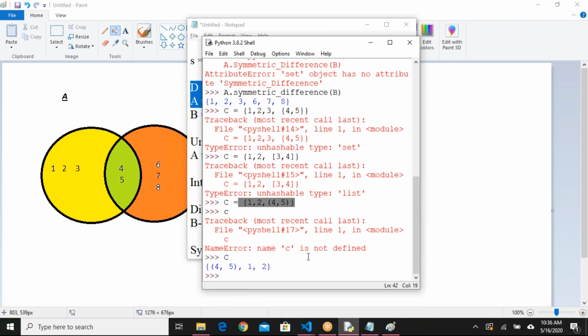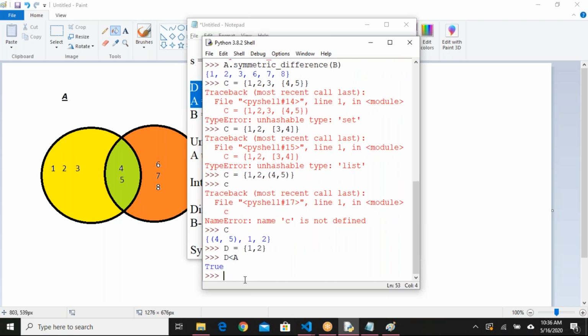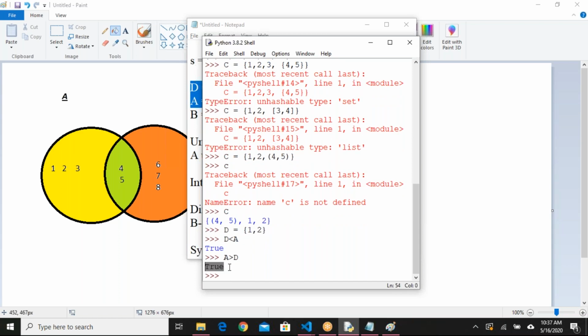I'll take d set, d equals 1 comma 2. If I say d is less than a, I'll get true. Less than means subset, greater than means superset. If I say a greater than d, it will give you true. That means it is a superset.